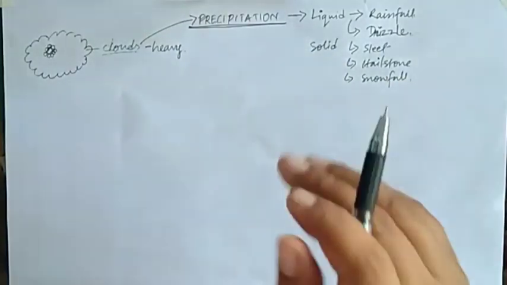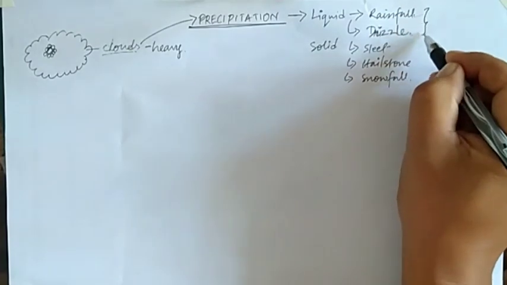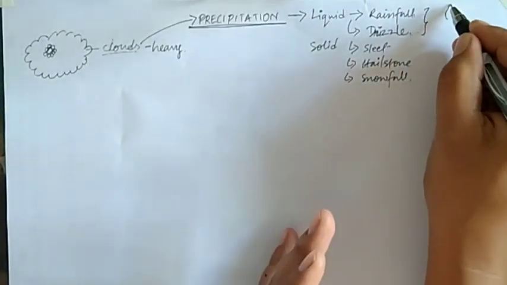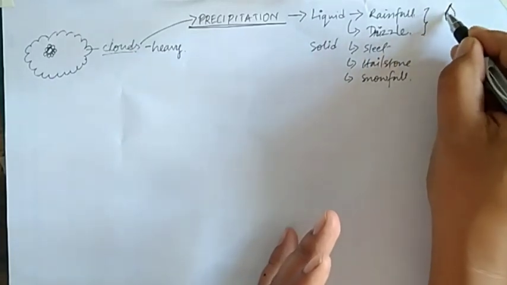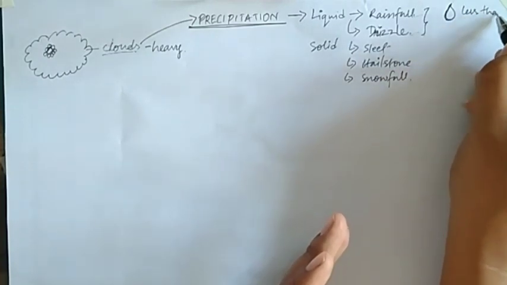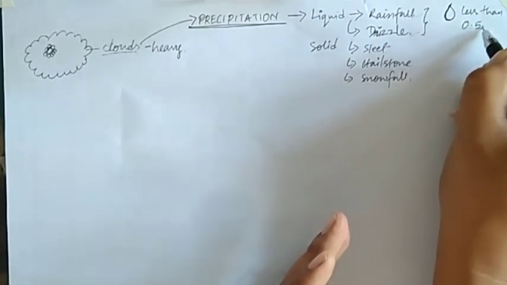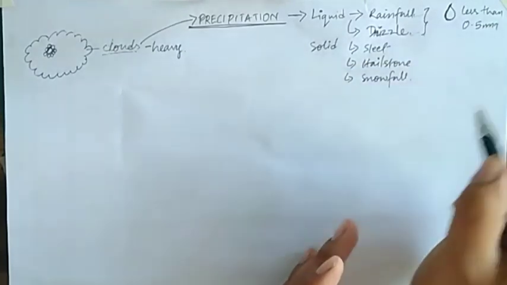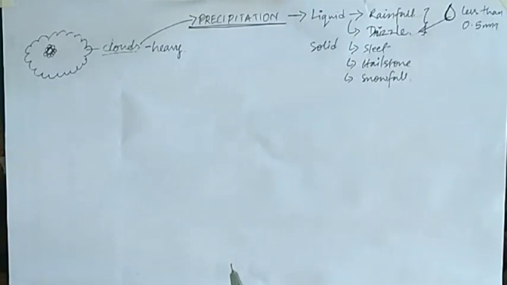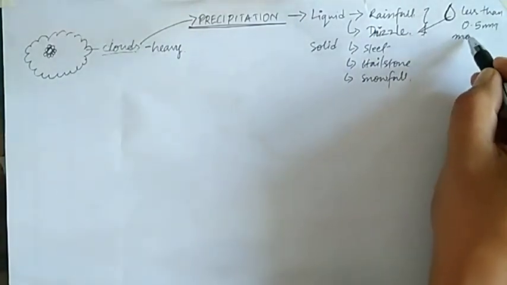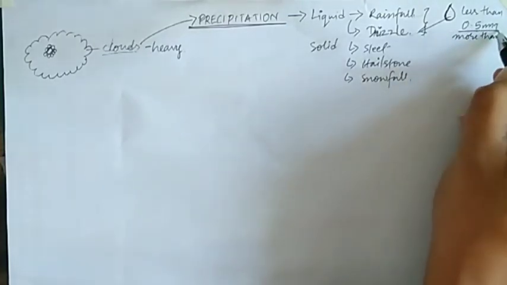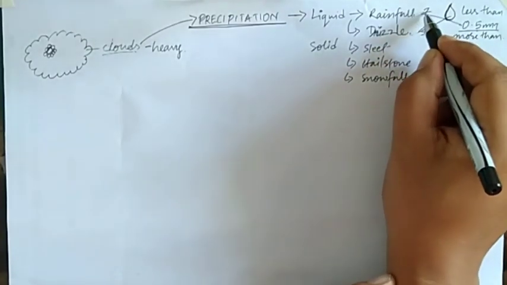Now the difference between the rainfall and the drizzle: if the size of the raindrops when they fall on the earth's surface is less than 0.5 millimeter, then we term it as drizzle. In case it is more than 0.5 millimeter, then we term it as rainfall.